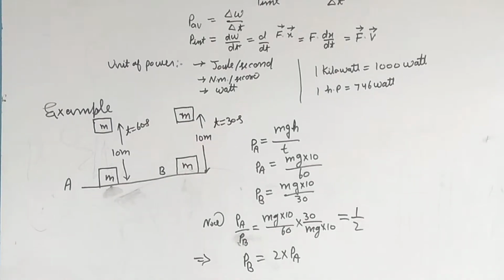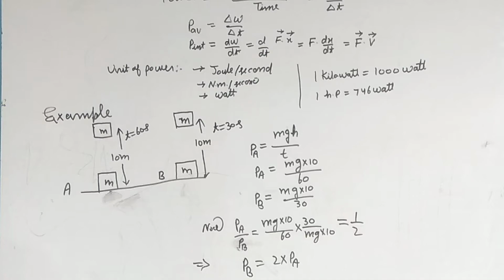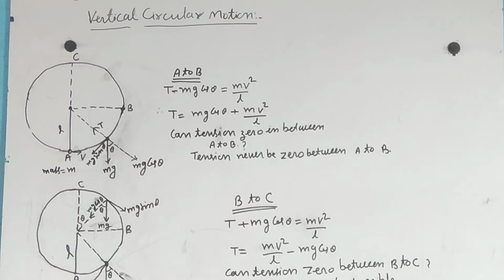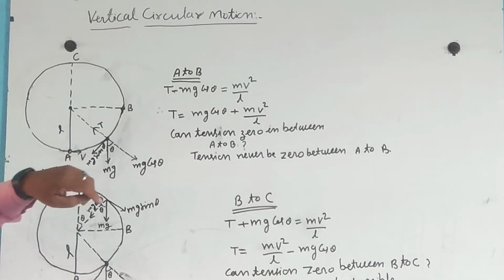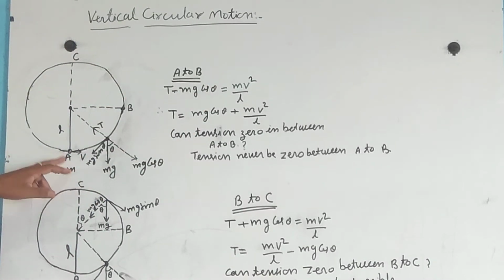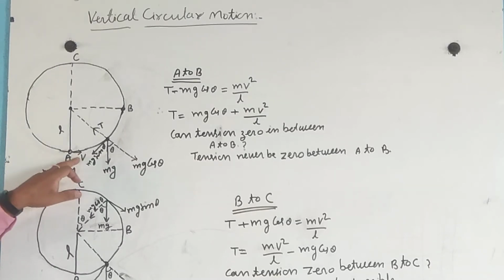Now vertical circular motion. Let us suppose that a particle A of mass m moves in a vertical circular motion and its velocity is v.